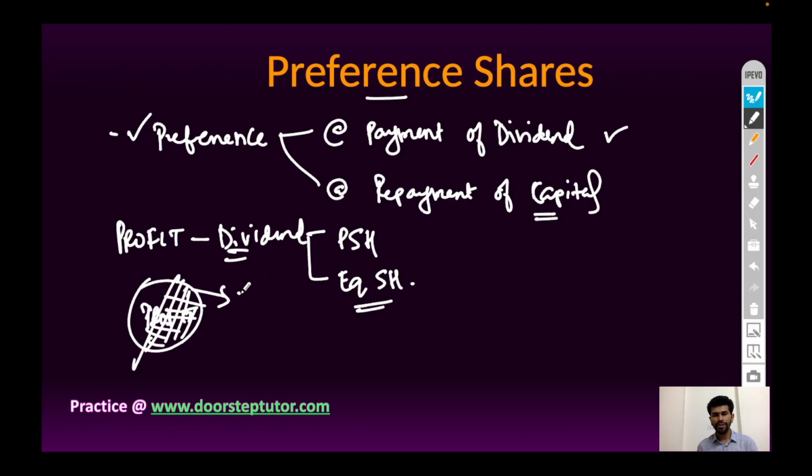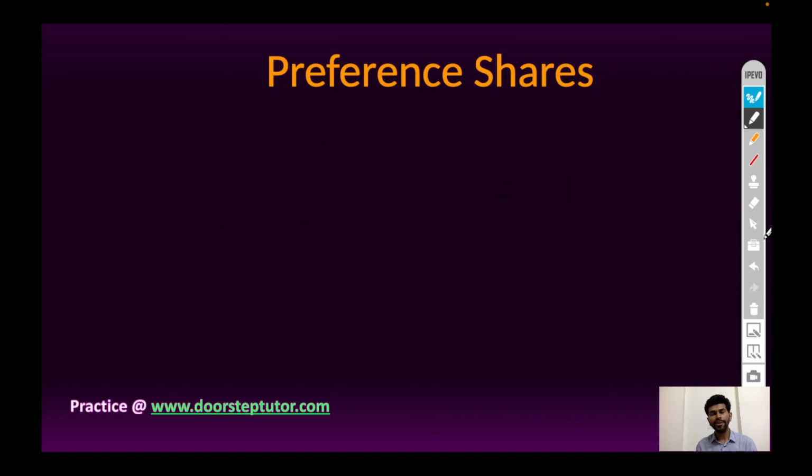First, it is distributed among preference shareholders, and the remaining balance will be distributed among equity shareholders. And the remaining part of the profit, which is not distributed as dividend, is reinvested into the business. Now, what are the features of preference shares?